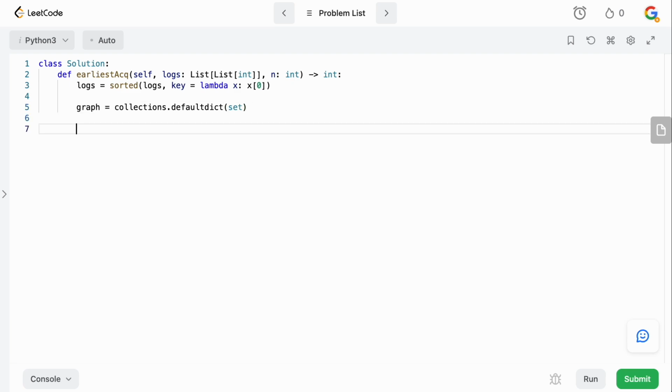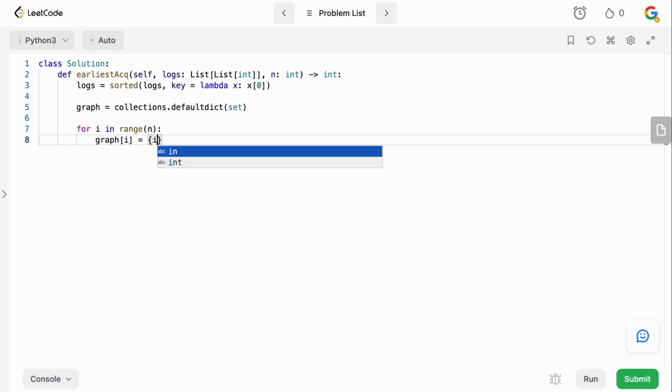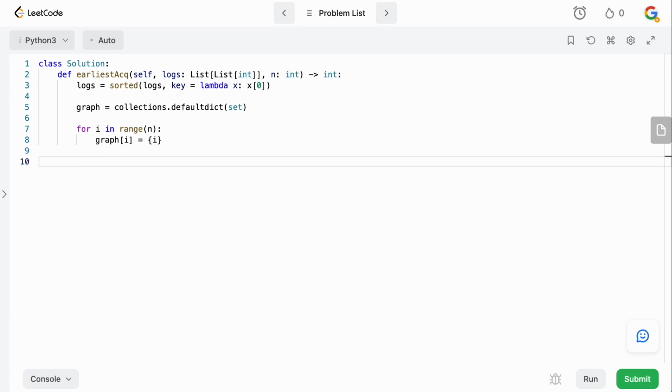So basically every value will be a set for every key. What we want to do now is initialize the graph with the person. You will actually start out being acquainted to yourself. I misspoke earlier when I said you didn't need to do this. I actually tried it without it and it doesn't work, because you won't be able to update the connections correctly if you don't have yourself as an acquaintance. So we're going to initialize the graph. We're going to say for i in range n, graph of i, and we want to set this equal to a set with just ourselves in it in the beginning, because obviously we're acquainted with ourselves.